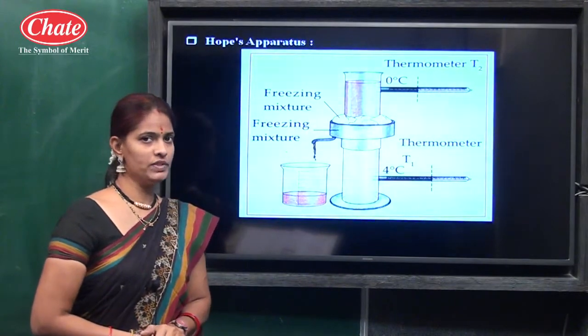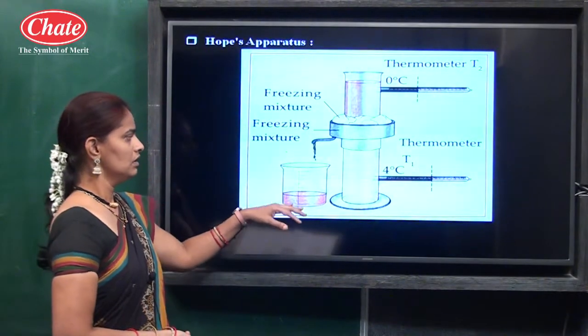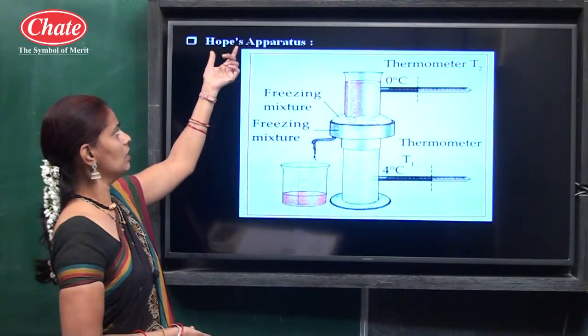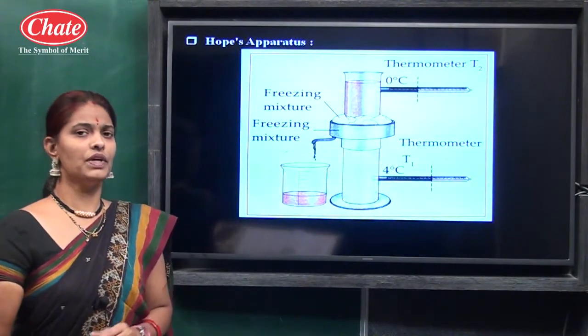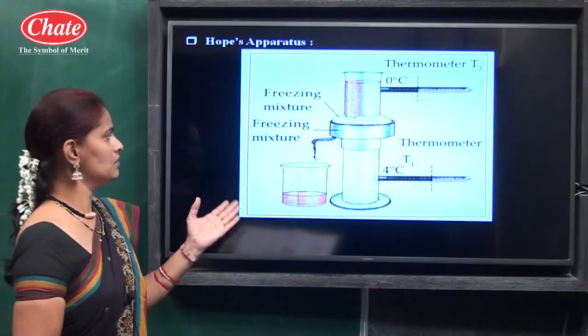This apparatus is known as Hope's apparatus. It was described by the scientist Hope, that is why we know it as Hope's apparatus. Here, what is the working of this apparatus? How does this apparatus work?